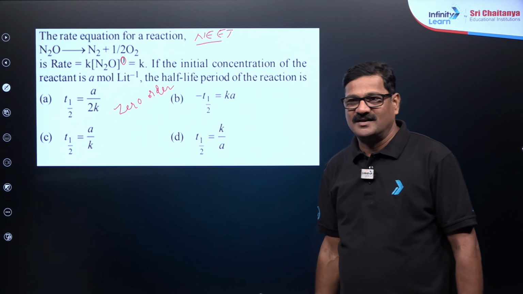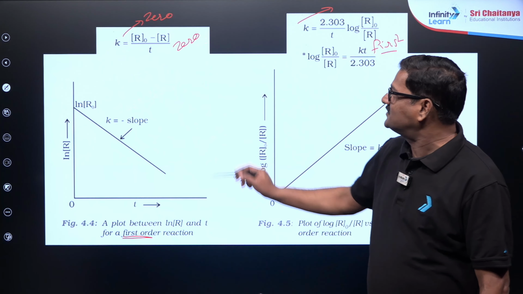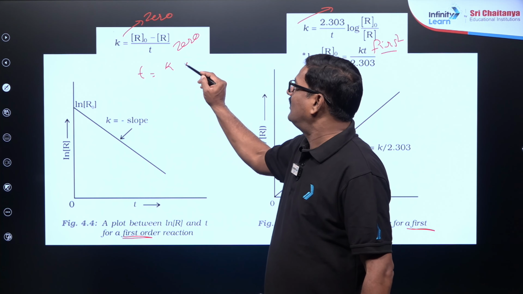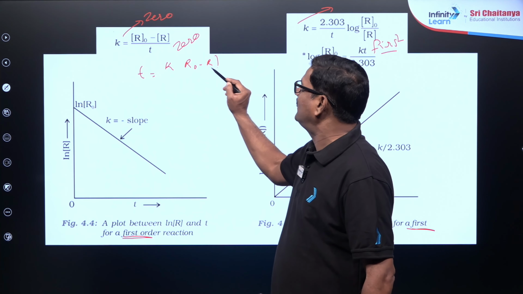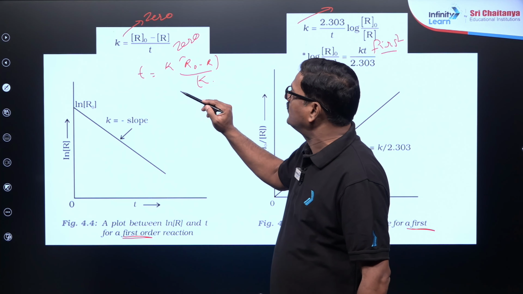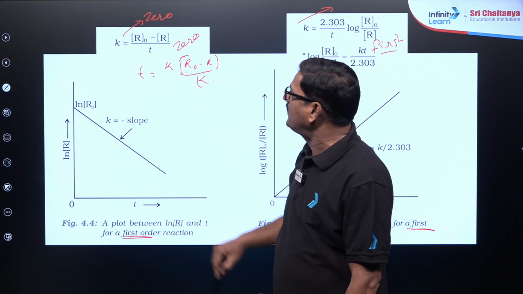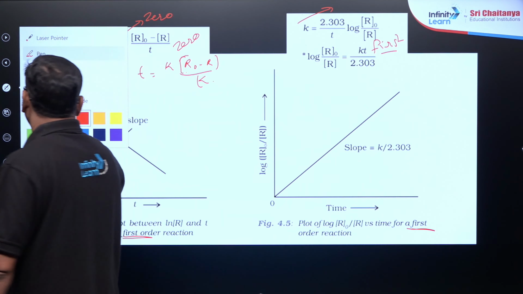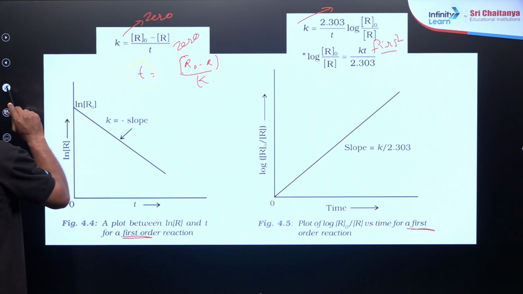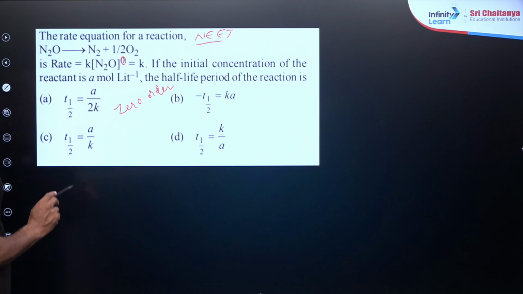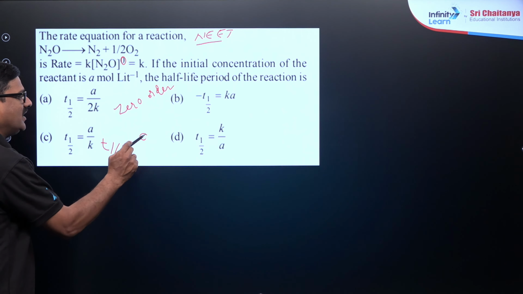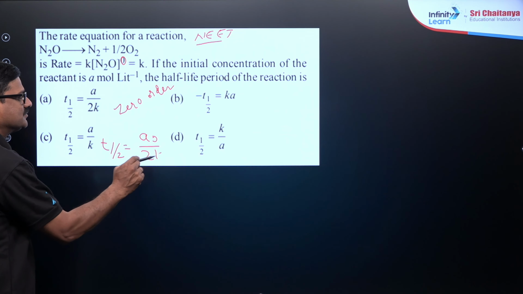Zero order reaction है ना. So zero order reaction के हिसाब से, t is equal to (R naught minus R) by k. So if t becomes t half, for the zero order, t half is going to be A naught by 2k.